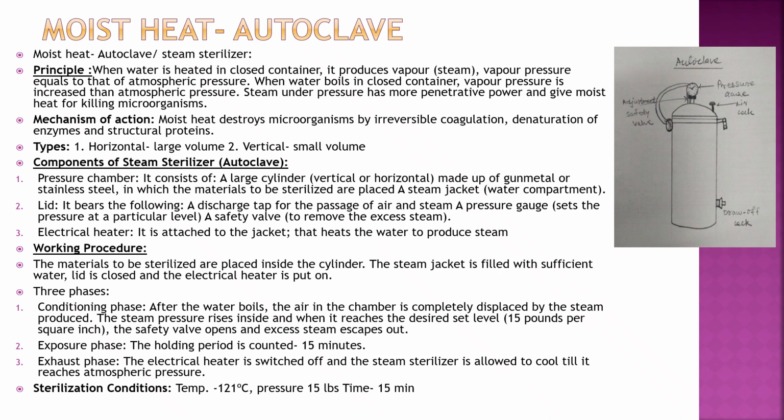The components: there are three main components, pressure chamber, lid and electrical heater. The pressure chamber consists of a large cylinder, either vertical or horizontal. It is made up of metal or stainless steel, and it has a steam jacket, that is a water compartment at the bottom. The lid has a discharge tap for passage of air and steam, a pressure gauge for pressure measurement, and a safety valve to remove the excess steam.